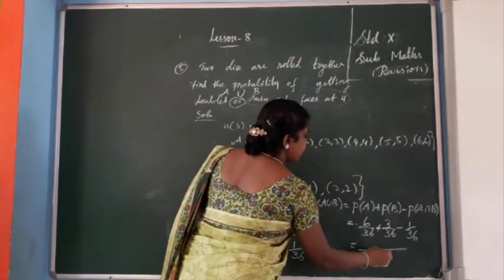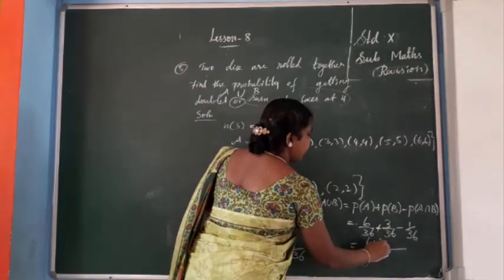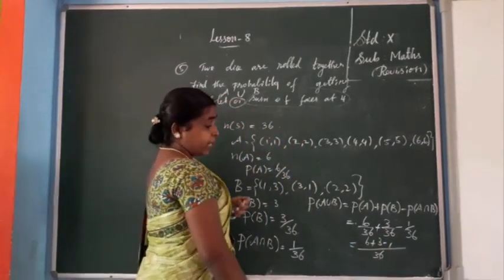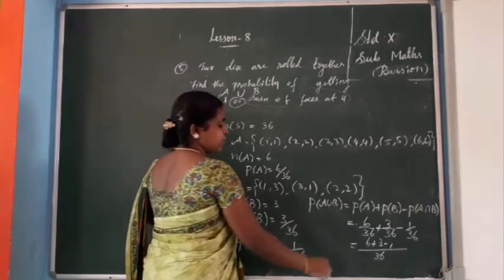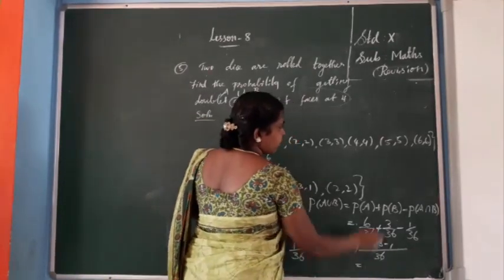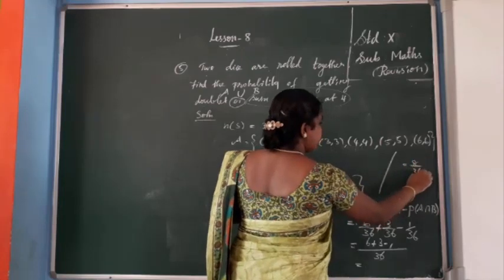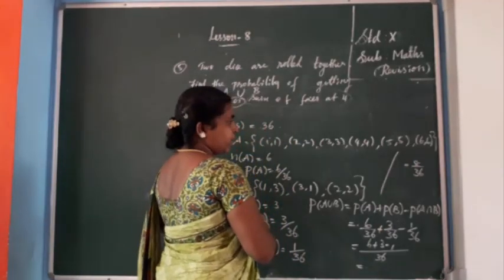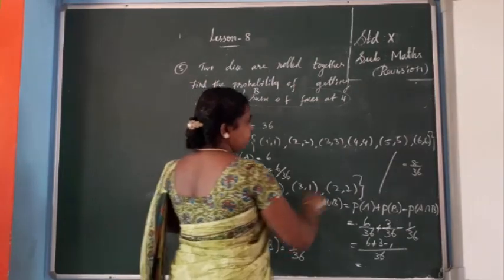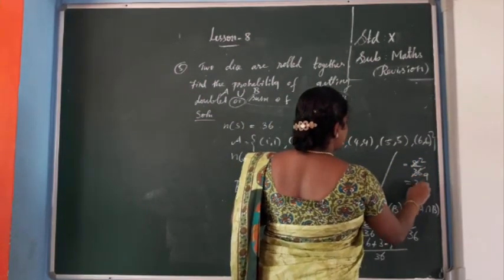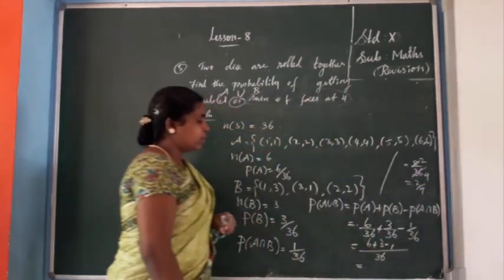So 36. 6 plus 3 minus 1. 6 plus 3 is 9, 9 minus 1 is 8. So 8 by 36. Or simplify. So what you get? 2 4s are 8, 9 4s are 36. So 2 by 9. Okay.